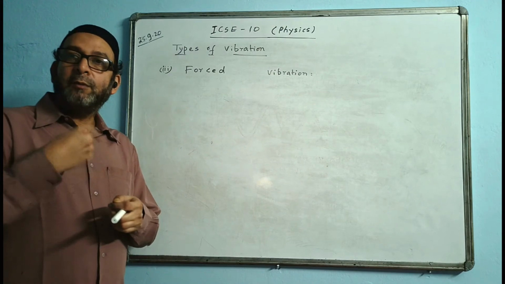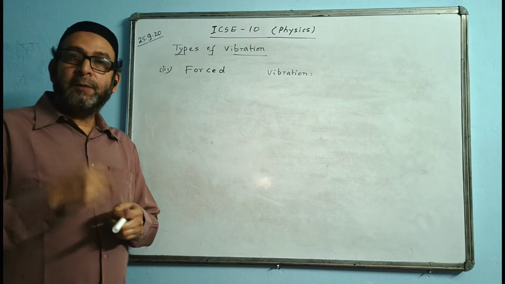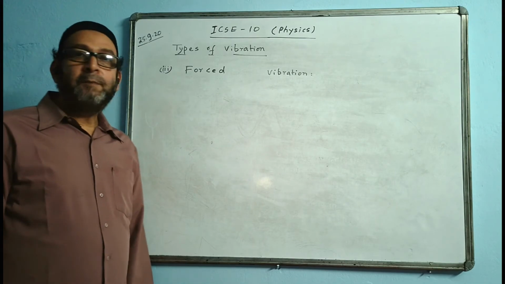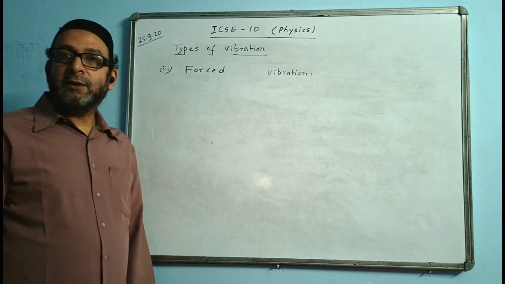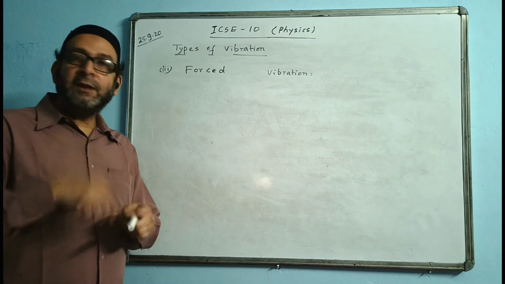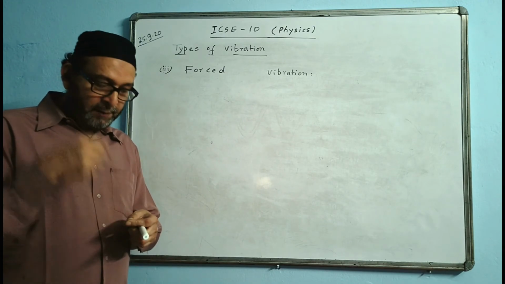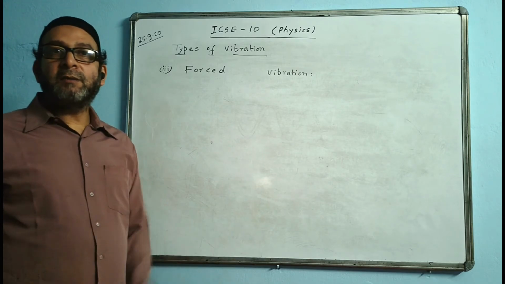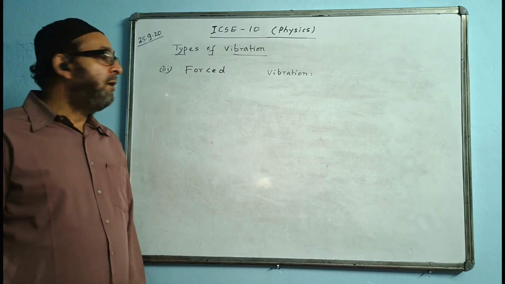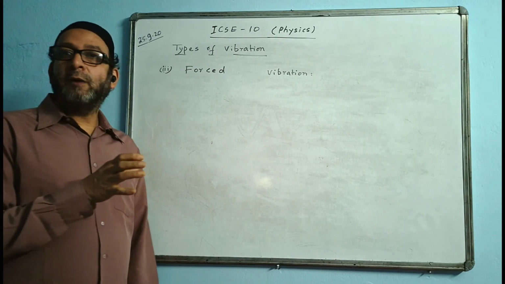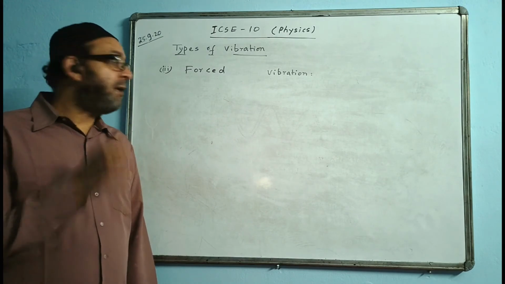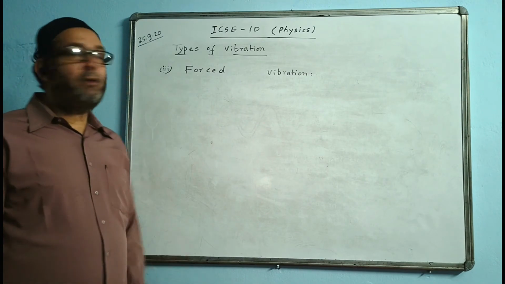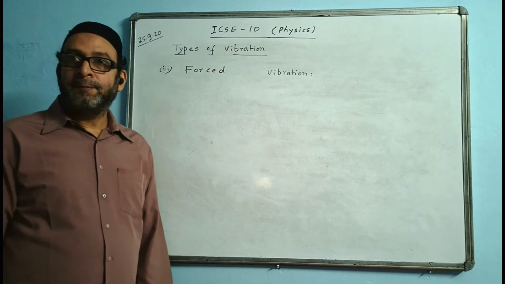Every time we have to keep on vibrating the guitar strings. We make the guitar strings vibrate for quite some time by applying the force again and again. Without that, the strings will not vibrate. So there we need a force to be applied regularly at regular intervals to make a body vibrate. Then such a vibration is called forced vibration.